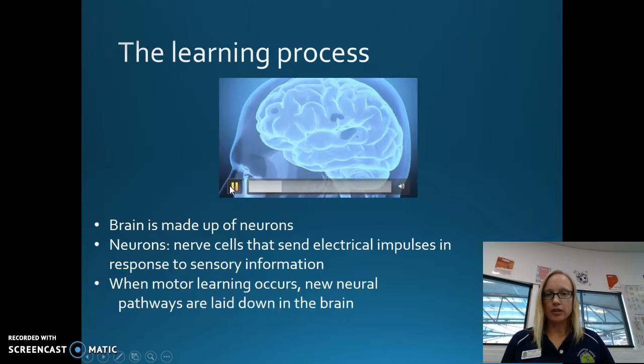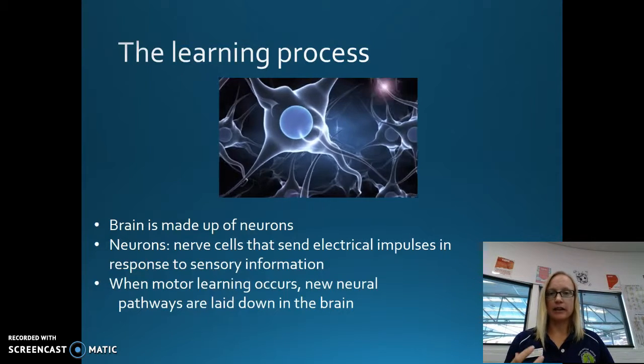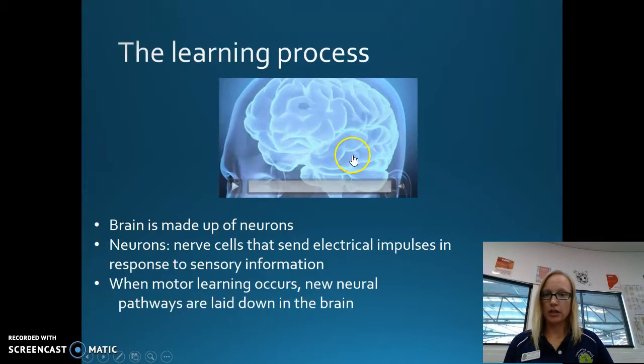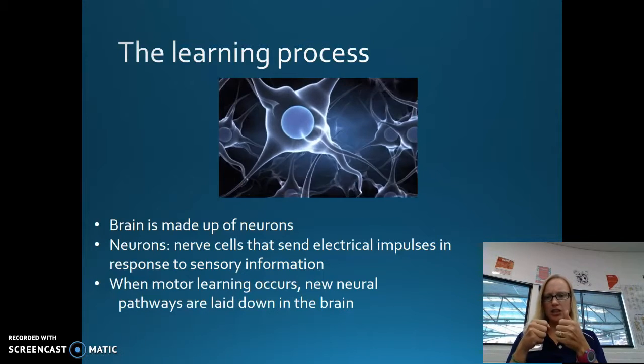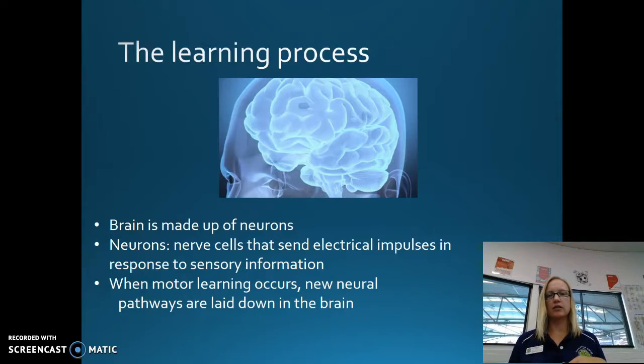What happens with these neurons is that electrical information is transferred along the neuron and then in between synapses, which are like junctions between two of these cells. Those electrical impulses happen in response to sensory information. So your eyes might perceive something and that sends electrical impulses across certain neurons in order to create some sort of a thought and a reaction.